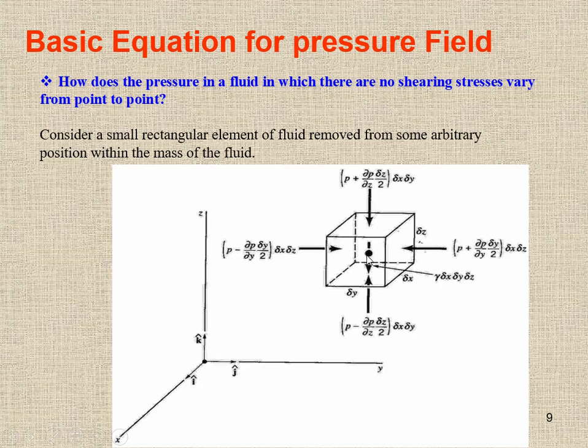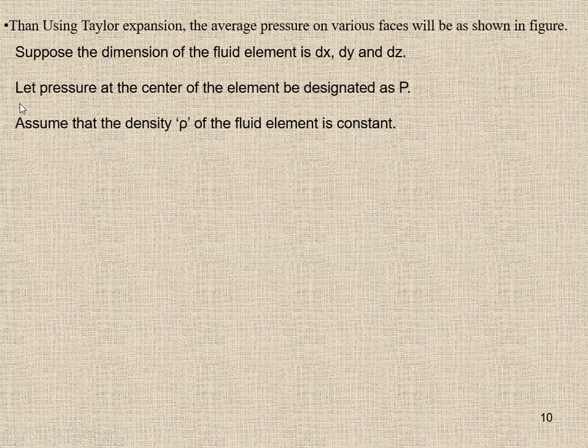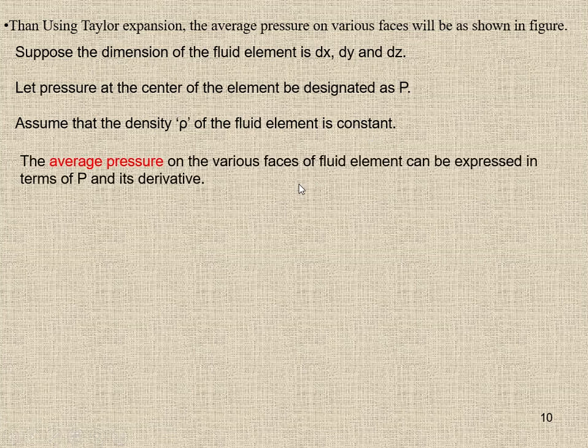The pressure at this point is P. Assume that the density of the fluid element is constant, so we are considering an incompressible fluid. The average pressure on the various faces of the fluid element can be expressed in terms of P and its derivatives.